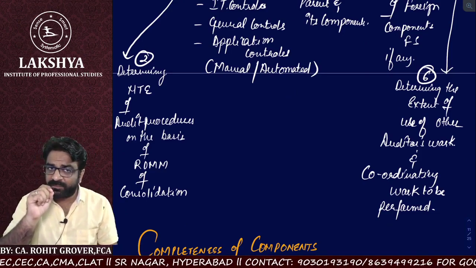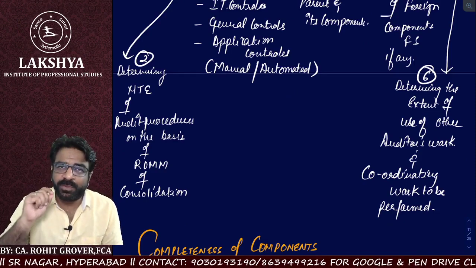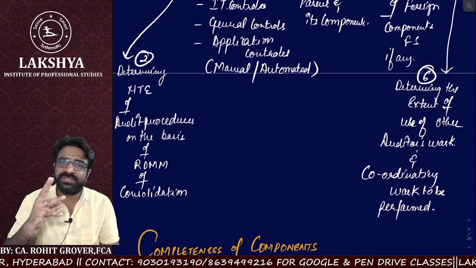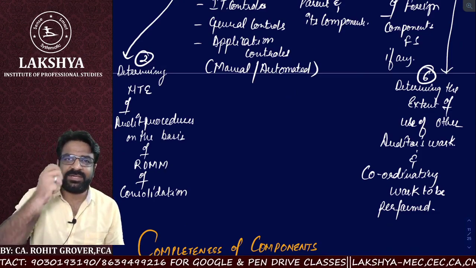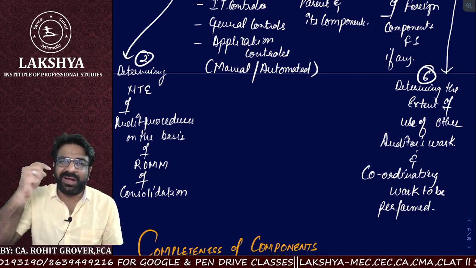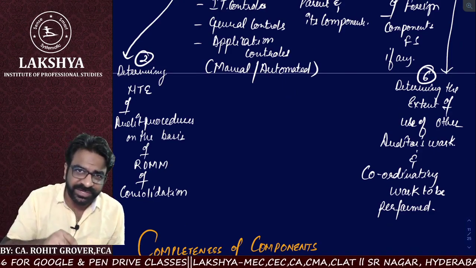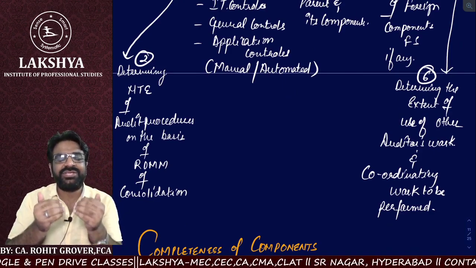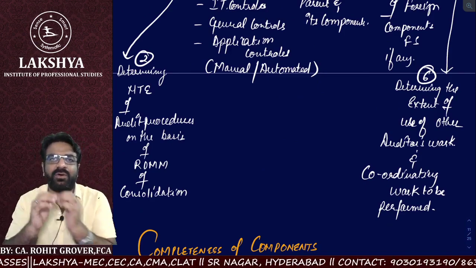Now, listen to this very carefully. When the consolidation is a huge process, there will be so many chances of frauds and errors. There will be a risk of material misstatement. The auditor should first understand the risk of material misstatements of the consolidation, and accordingly decide the nature, time, and extent of his audit process.